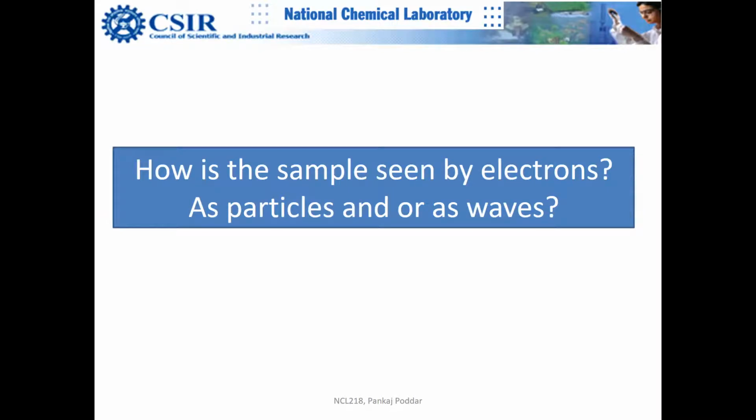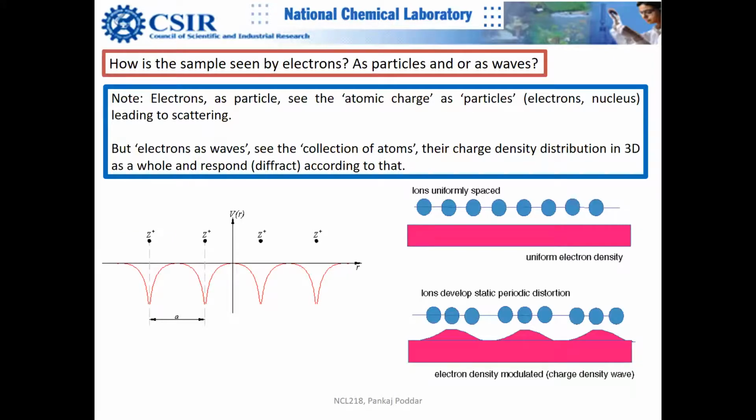So how is the sample seen by electrons? How do they see the sample? Do they see the sample as a collection of atoms? Definitely not. So let us understand how the sample is seen.